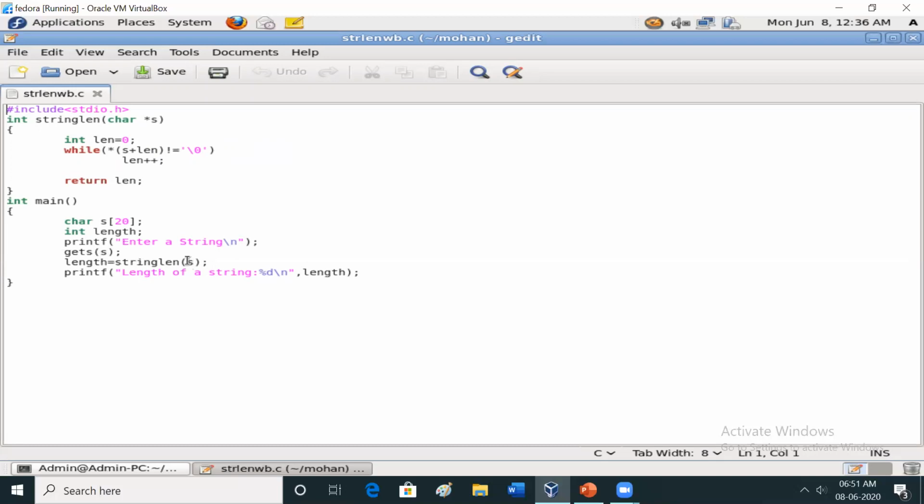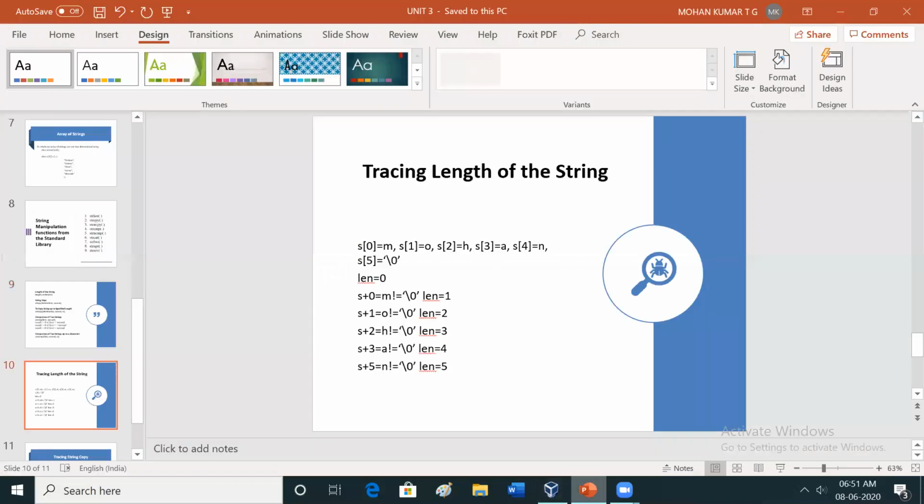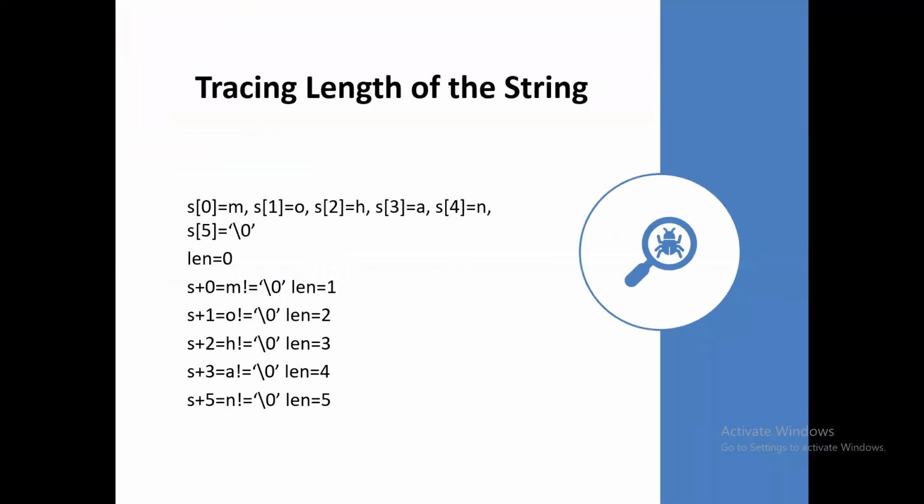Here the length value is assigned to 0. While star of s plus length. See here, assume s of 0 is what I read as Mohan, because Mohan is the string I read. s of 0 is stored as m, s of 1 is o, s of 2 is h, s of 3 is a, s of 4 is n.